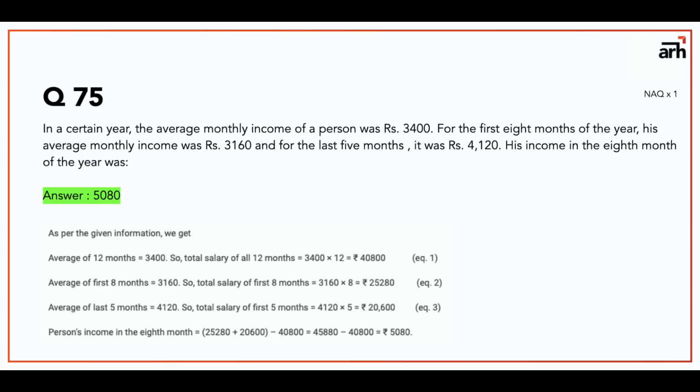Okay, so these are the 1 mark questions. As I said, there will be 75 questions of 1 mark. So this was the 75 questions. You saw all the different types. You saw MCQ questions, you saw NAQ questions, you saw physics, you saw mathematics, you saw mental ability, you saw